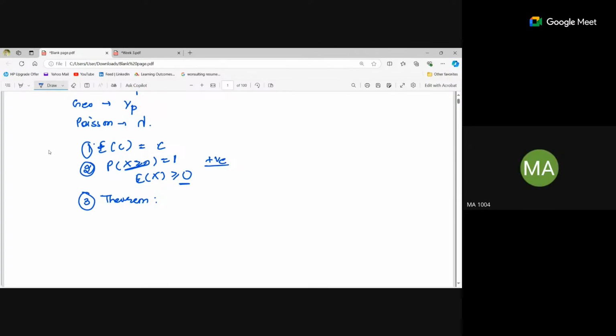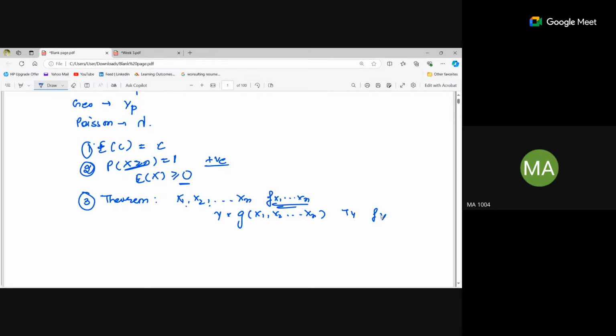Okay. And the third theorem says that suppose we are having x1, x2, and xn, having a joint PMF. This is the joint PMF of x1, x2, and xn random variables. Then let y be a function of x1, x2, xn, with range Ty and PMF fy.